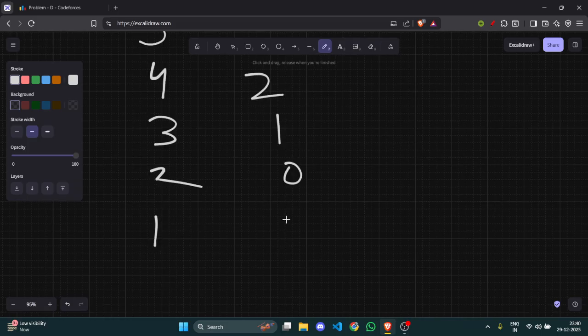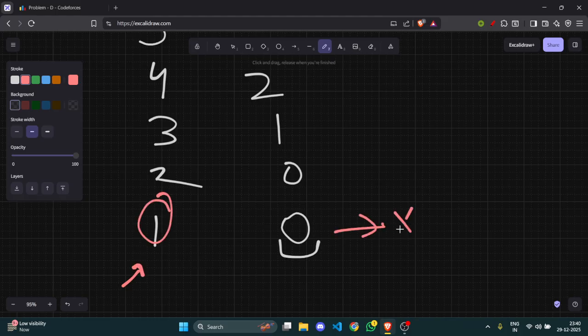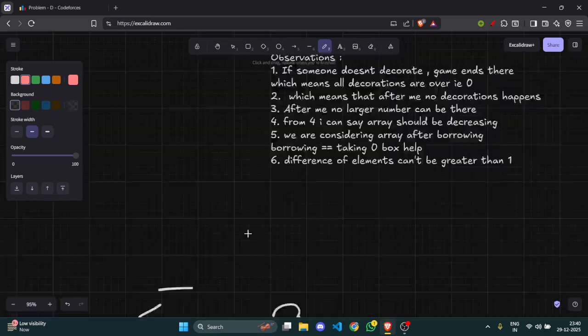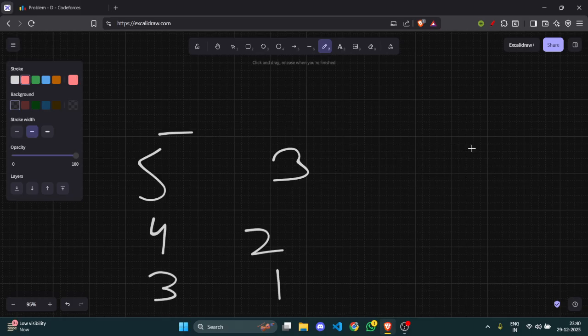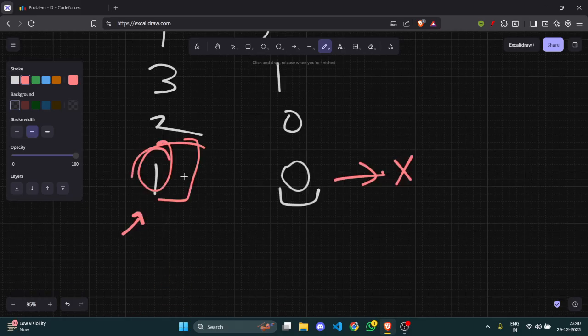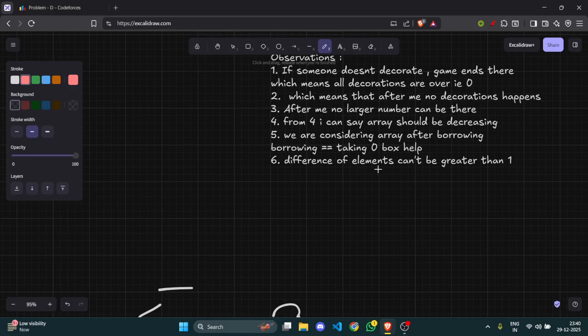Now I decorate, then he has no option to decorate because he has no decoration left. There is still one of my decorations left and the game is wrong, because I can't decorate and there is still one decoration left. So this is a violation of rule 1: if someone doesn't decorate, the game ends there, which means all decorations are 0. But all decorations are not 0, because there is one decoration left. So the difference between the elements can't be greater than 1.